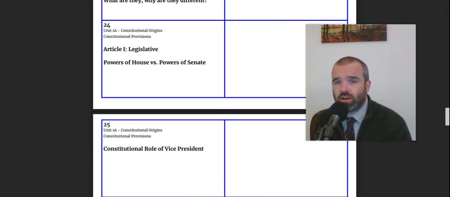The House is where the impeachment process starts, but then the Senate is where they have the trial of impeachment. The Senate is where they have the confirmation hearings for judges, and they confirm judges and presidential appointments. So the House and Senate have different powers and authority as well. They also operate differently, and we'll talk about that in our unit on Congress.